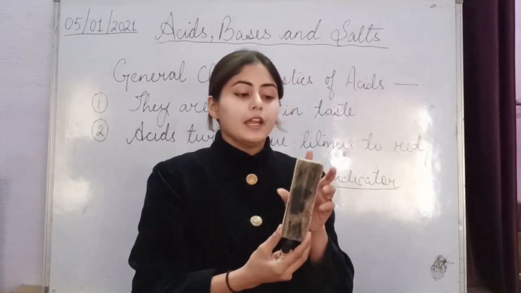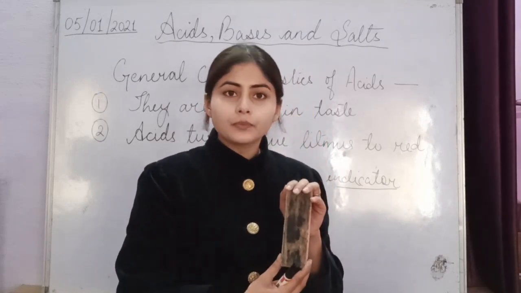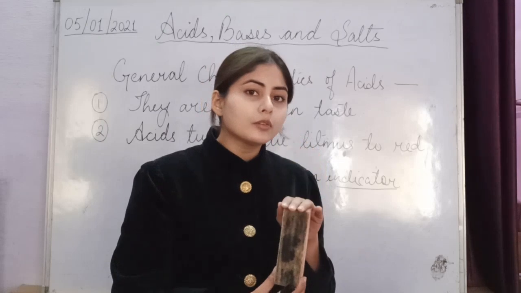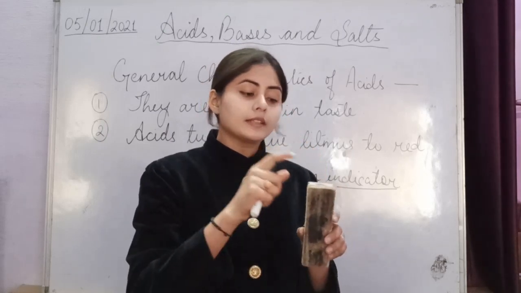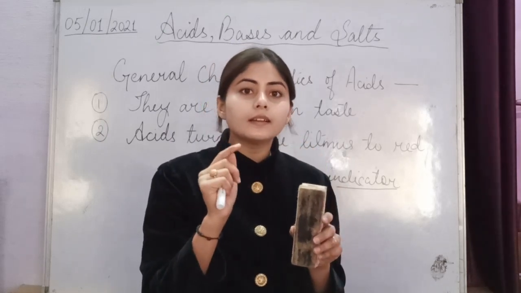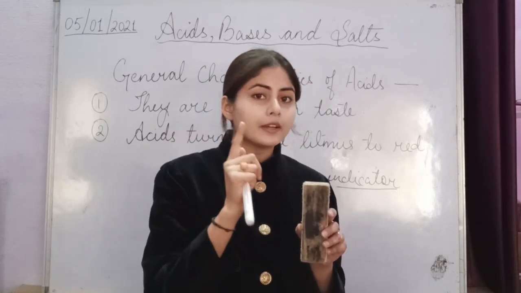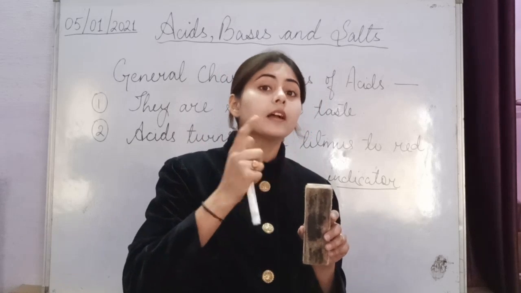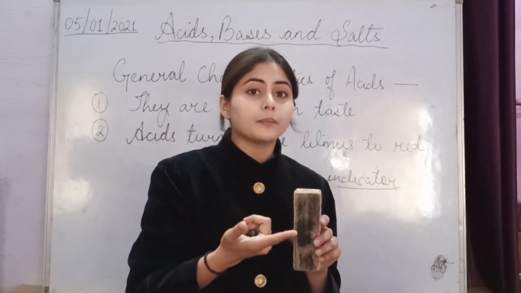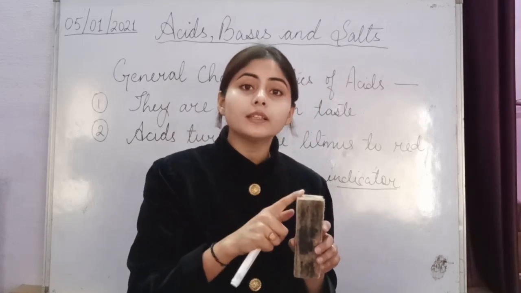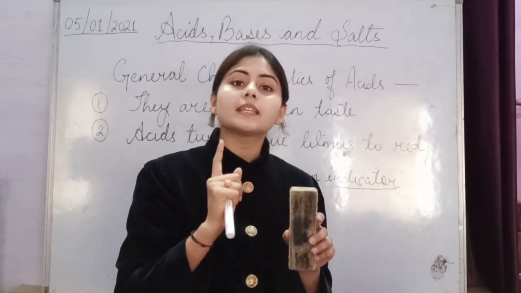Got it? And if you dip a red litmus paper in this solution and the red color changes to blue, that means our solution, our substance, is basic in nature.